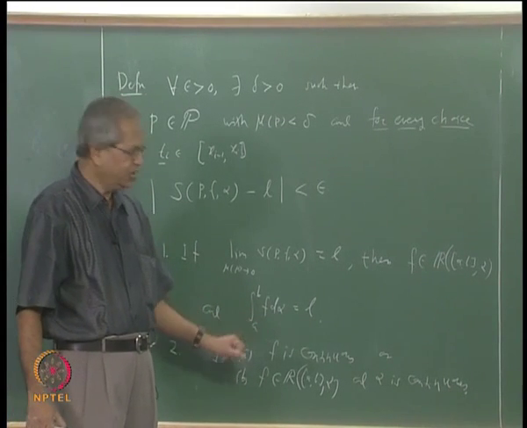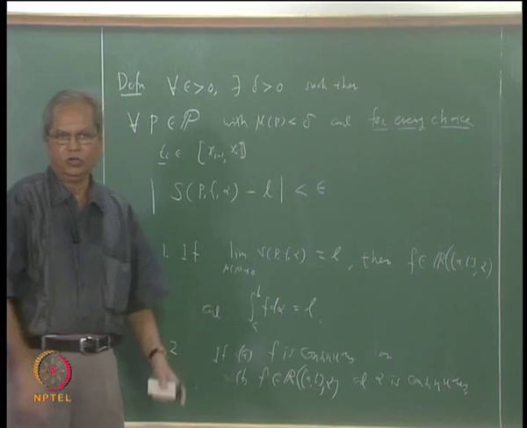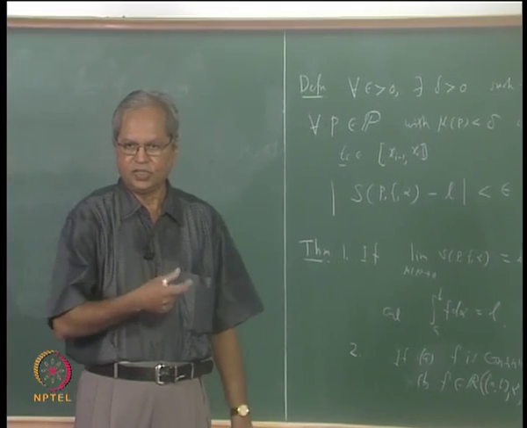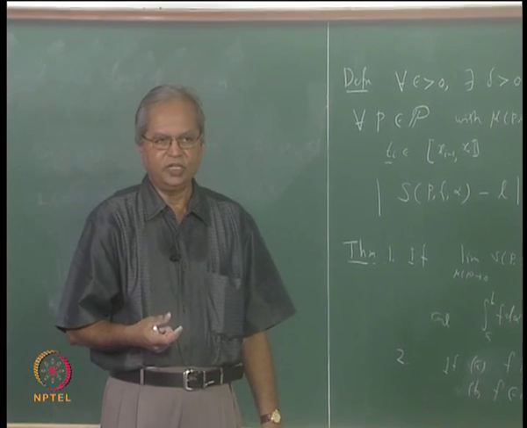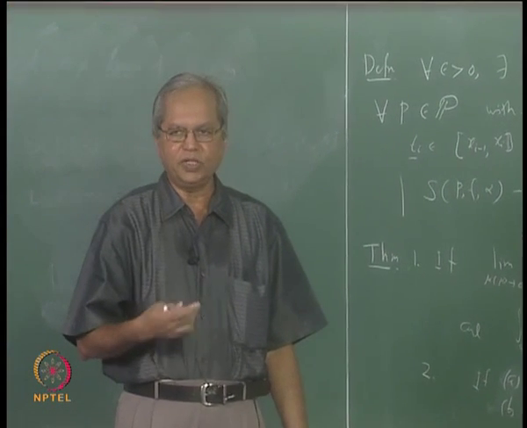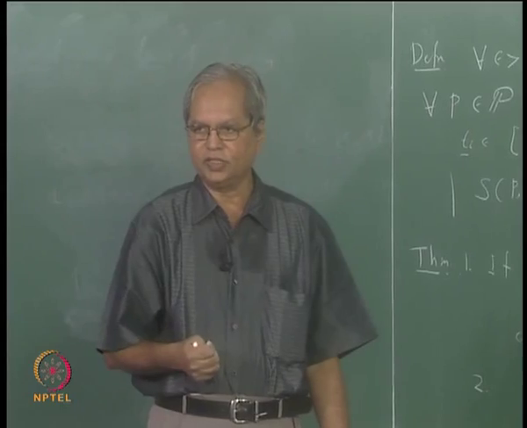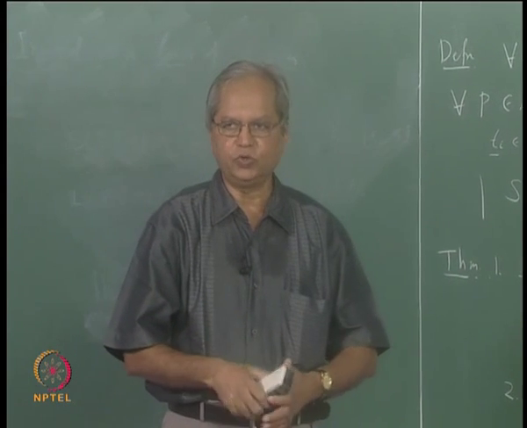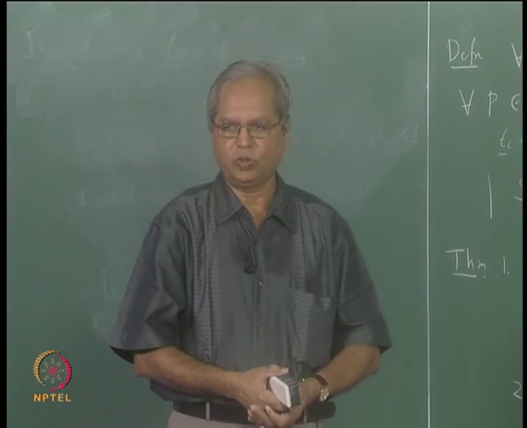Okay. But the point is, to show that this limit exists, we have to show that for every partition whose mesh is less than delta, that same thing happens. Suppose we knew that that partition is a refinement of this, then we could have said that earlier, using our earlier properties about the refinements.